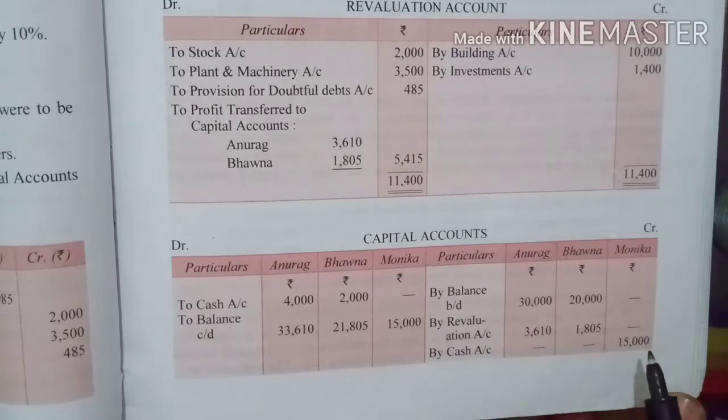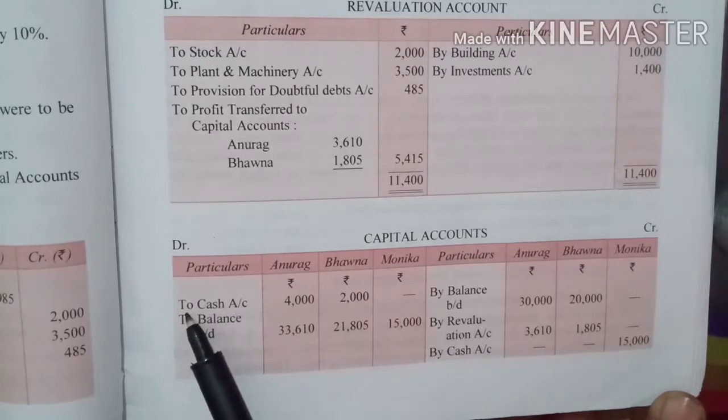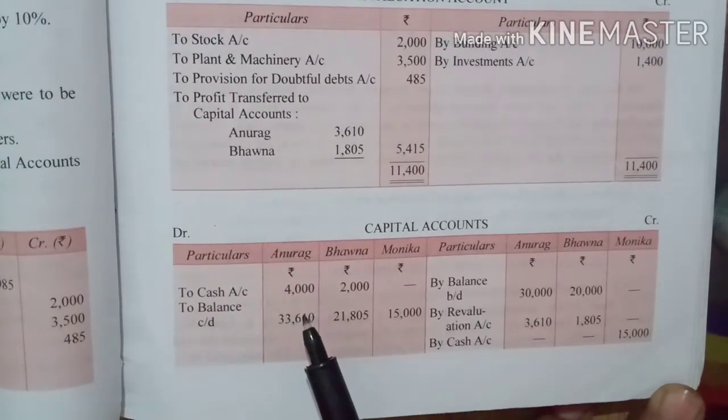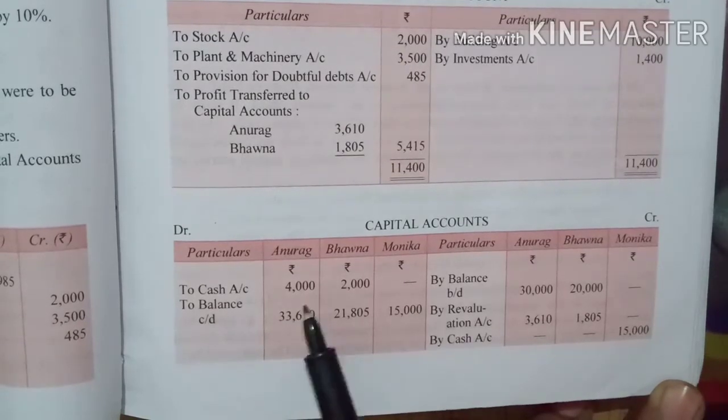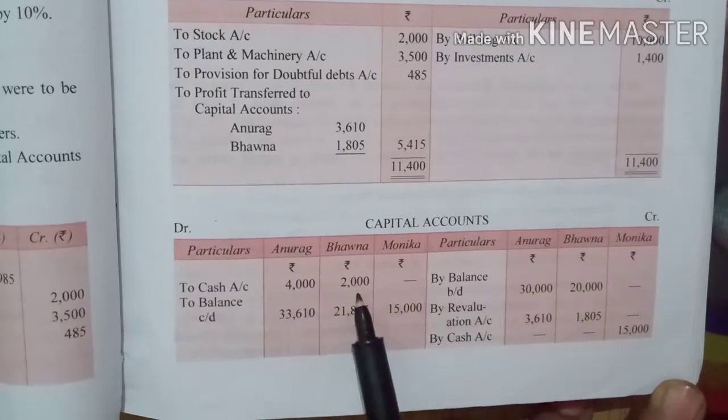Monica has brought the cash, 15,000 and 6,000. So do remember, by cash account this is 15,000, and by premium for goodwill also you will mention. Now here what is there? See, the partners have withdrawn the cash for premium of goodwill, so that will be over here. Am I clear? So 4,000 and 2,000.